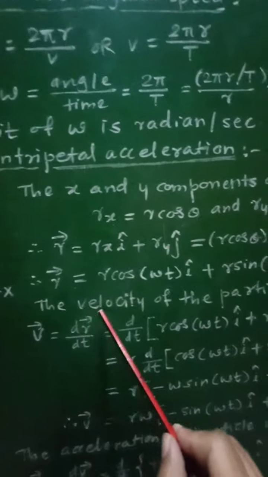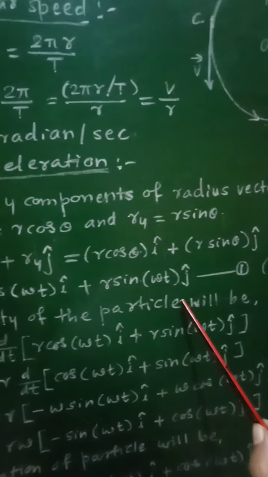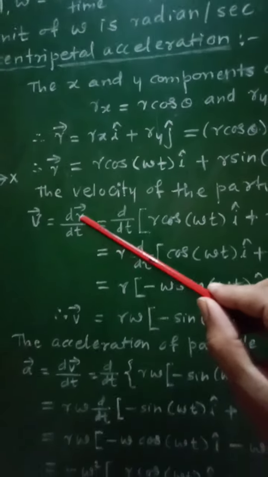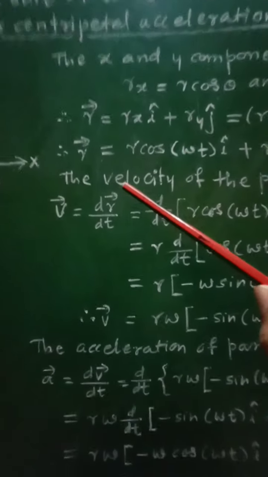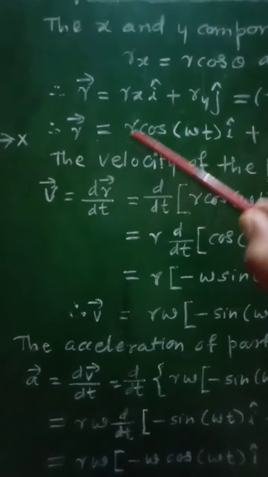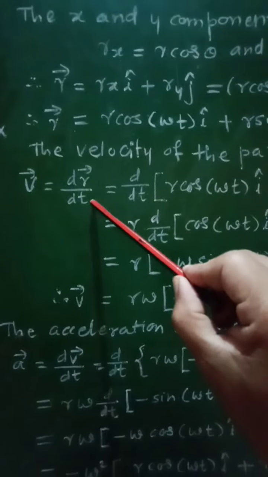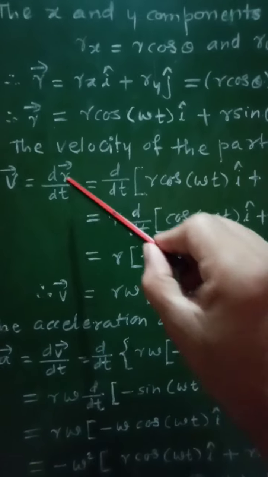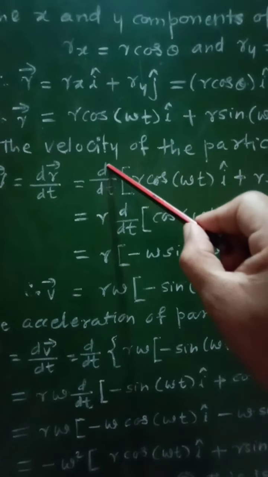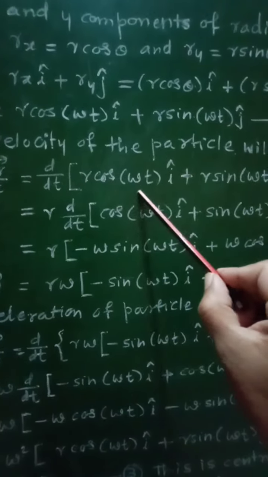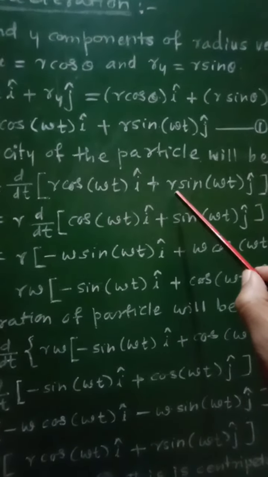Velocity vector v is equal to the derivative of this vector r, that is dr by dt. Now putting the value of r, we get d by dt of r cos omega t i cap plus r sin omega t j cap.